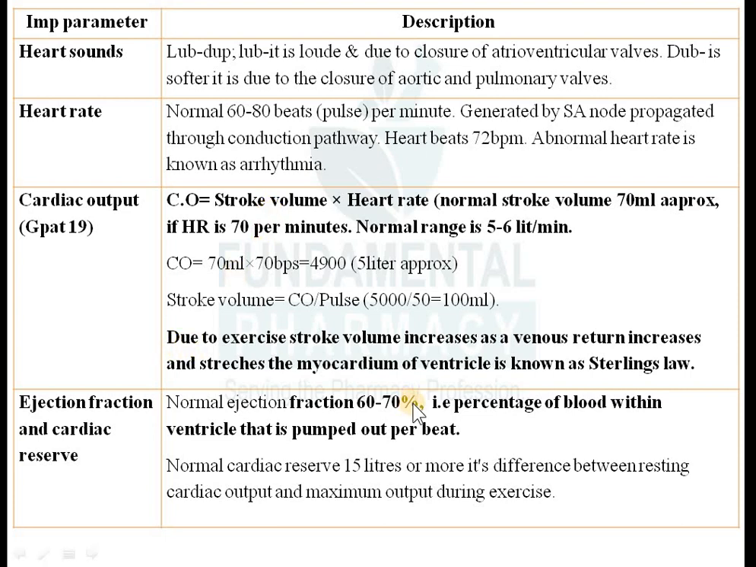Okay, again, due to exercise stroke volume will increase as the venous return increases and stretches the myocardium.